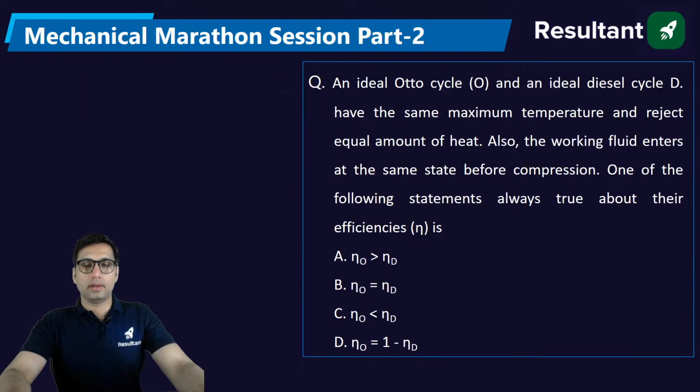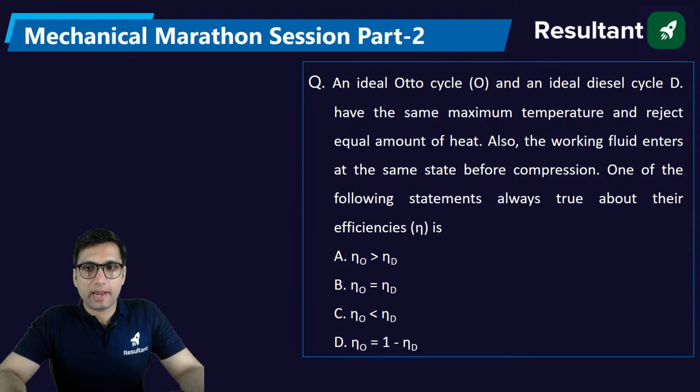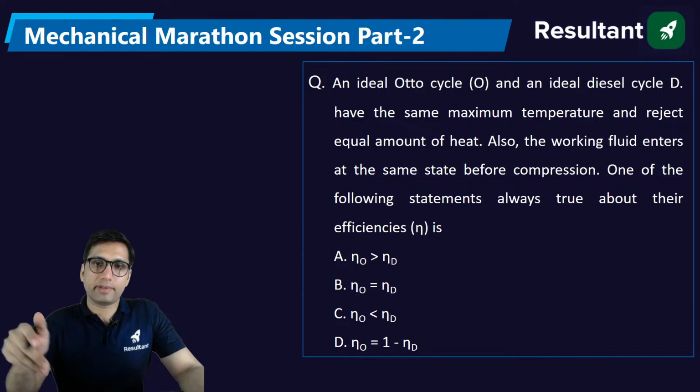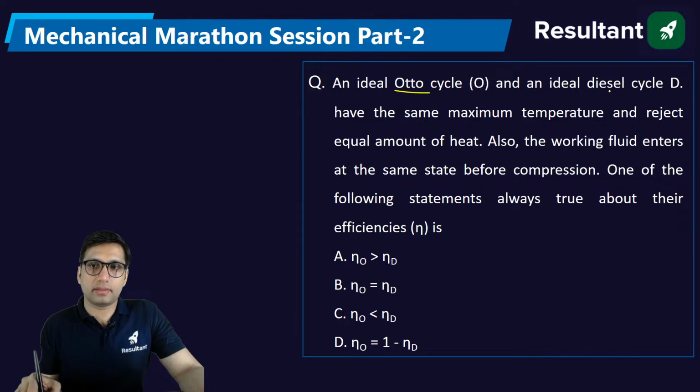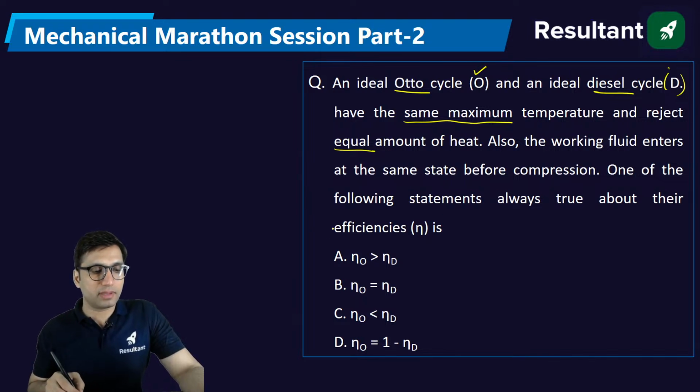Next question. An ideal Otto cycle O and ideal diesel cycle D have the same maximum temperature and reject equal amount of heat. Also, the working fluid enters at the same state before compression. One of the following statements is always true about their efficiencies. So we are having two cycles, one is Otto and other is diesel cycle, right? Otto is denoted by O and diesel denoted by D. They have same maximum temperature and reject equal amount of heat. What can you say about their efficiencies?